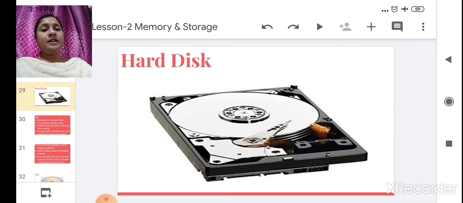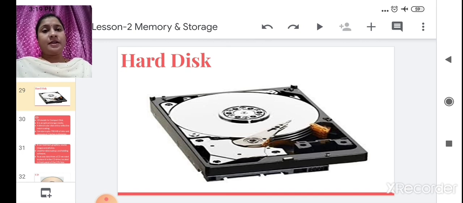We also saw one storage device, that is the hard disk. So whatever you write will get stored in the hard disk in your computer. Where is this hard disk located? It is located inside the CPU, fixed in the CPU with the help of cables, and it is metallic. This hard disk is made up of a metallic body, and in the hard disk there is a metallic circle where your data will get stored. It can store a large amount of data, from 2 terabytes to 5 terabytes.